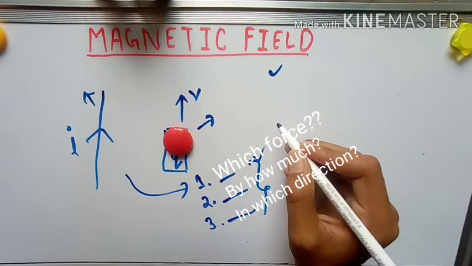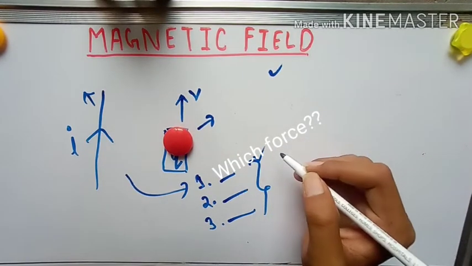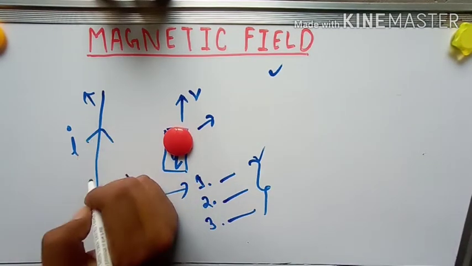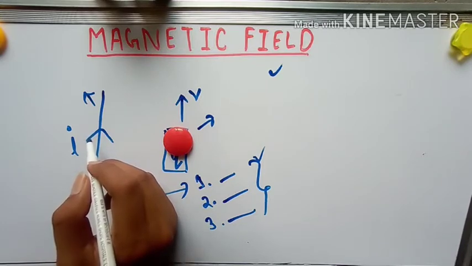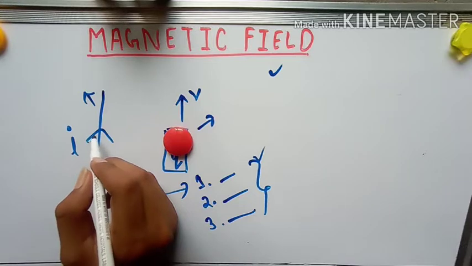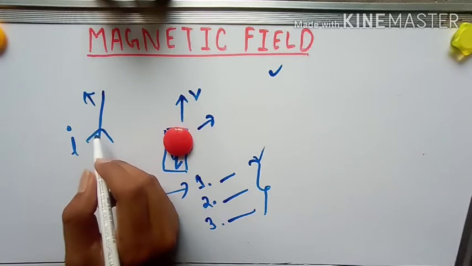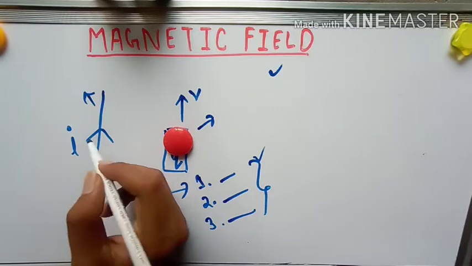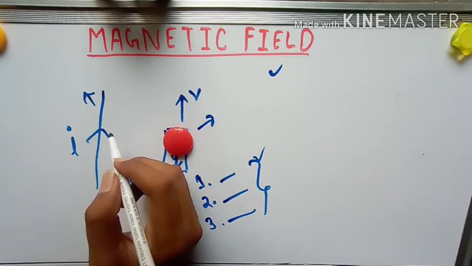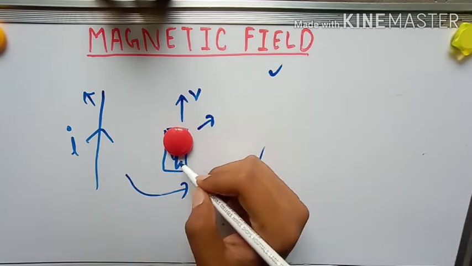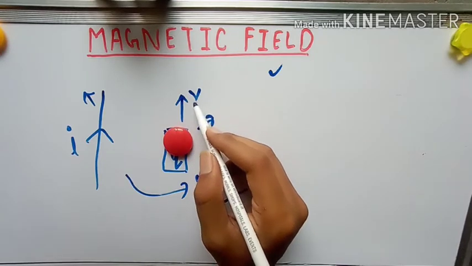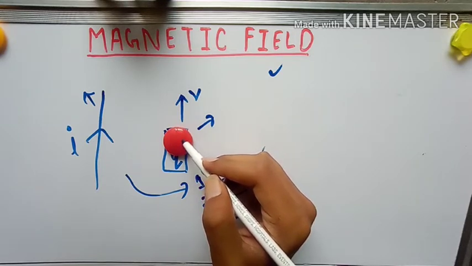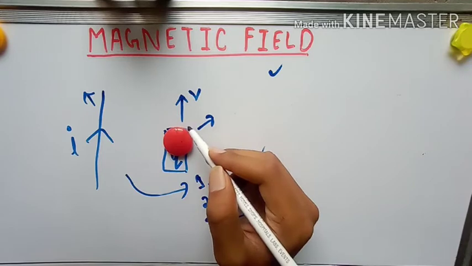Before I proceed to these questions, let me tell you one more thing that you have studied in class 10th. A current carrying wire produces a magnetic field. Is it so? Do you remember? I will tell you later on how the wire produces a magnetic field, and also why it is so. So basically this wire will produce a magnetic field, and that magnetic field affects the motion of this charged particle because of which a force starts acting on this charge.